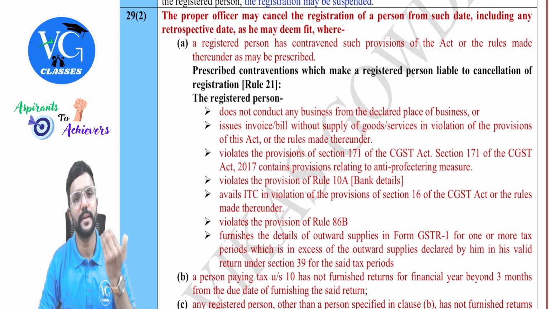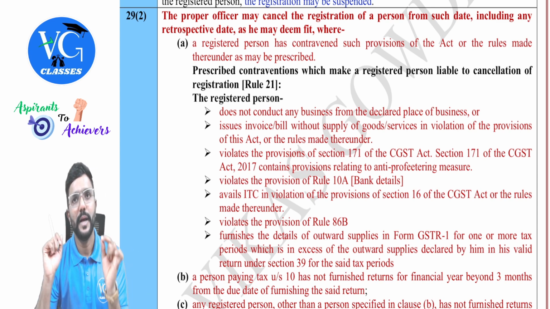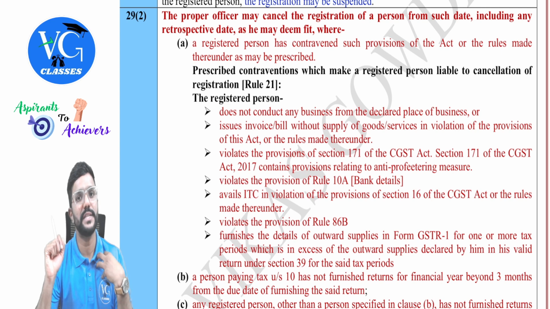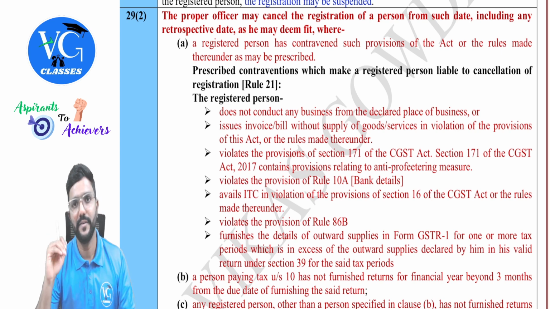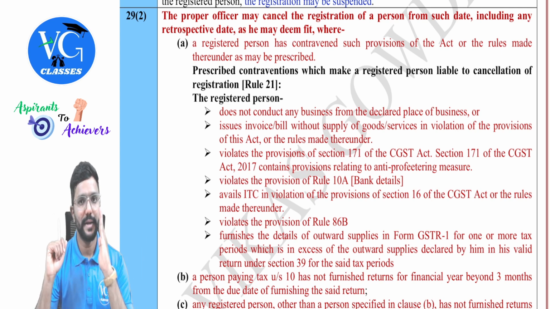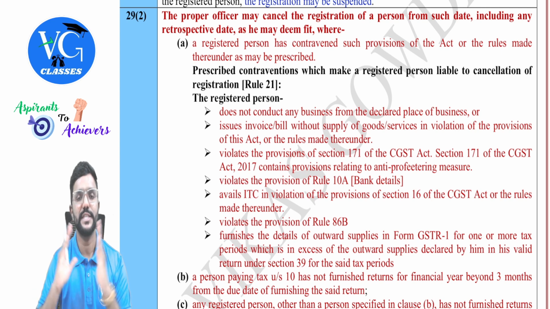Once the registered person replies, the proper officer can take a final call, guys. Not only in this case, whenever the proper officer is taking any decision which might have a negative impact on the registered person, first he should be given a show cause notice. He should be given an opportunity to explain. Only then can the proper officer take a final decision, guys. Got it?